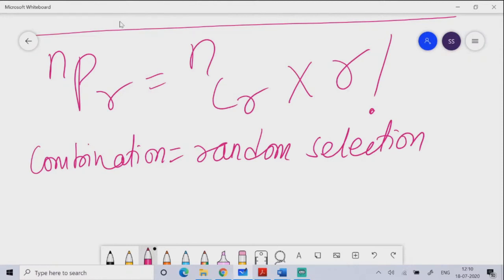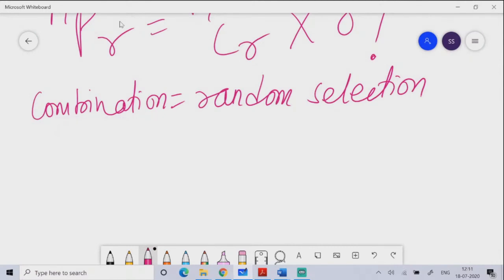that is random selection. We are following the process of filtration, that from n objects I have to choose R objects. So from n objects, randomly, I am choosing R objects. That is NCR, and whenever you talk about NCR, that is random selection. So combination is a random selection. If in the question they're talking beyond random selection, so if they're talking about random selection followed by random arrangement,